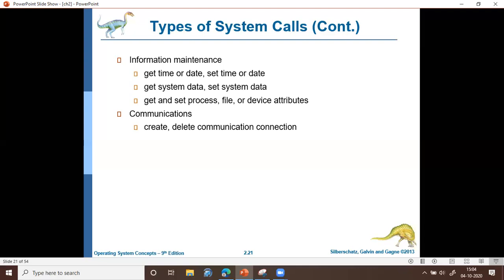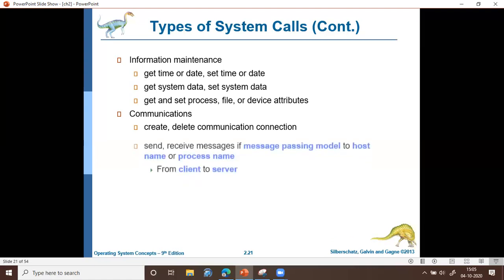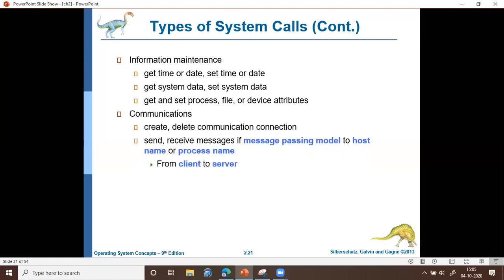If the processes are communicating using message passing, then the connection should be established. For that, you need a system call to create communication connection. And once the communication is over, the connection should be removed. For that we use the delete communication connection. So in a message passing model, the communication can happen in two styles, either by message passing or by shared memory.